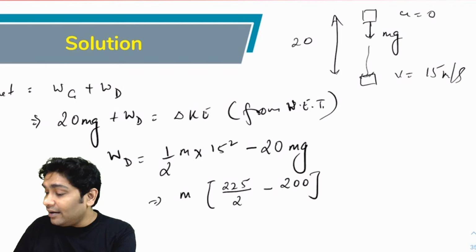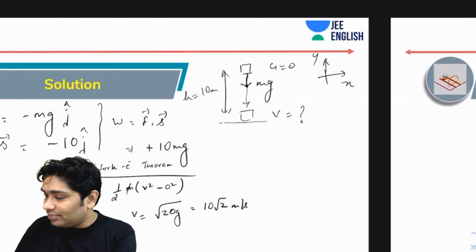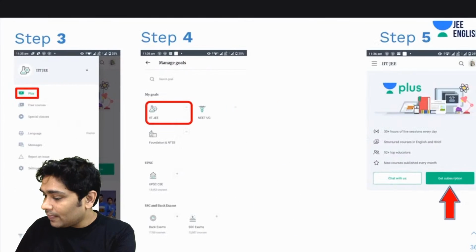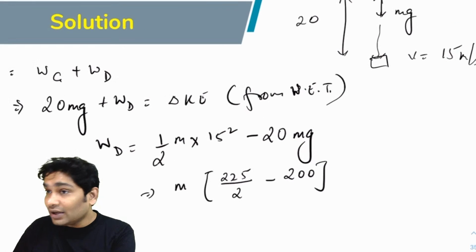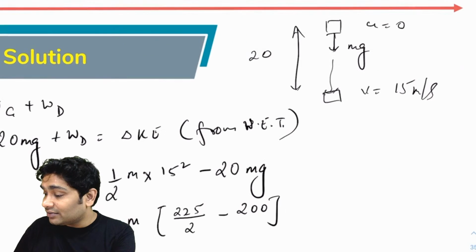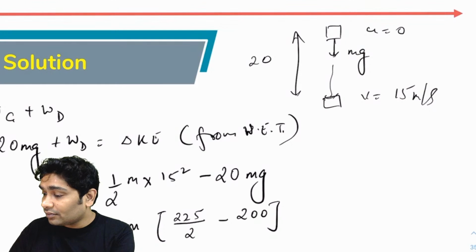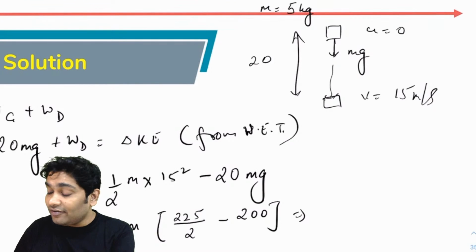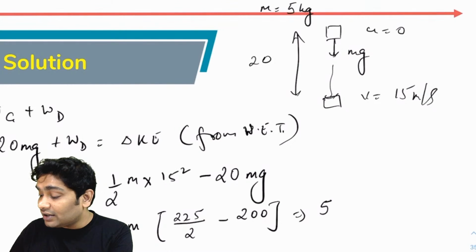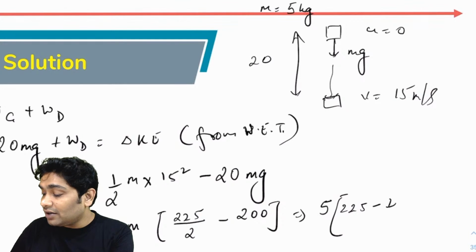And m was given to you as 5 kgs. So you write this as 5 times 225 minus 400 over 2.